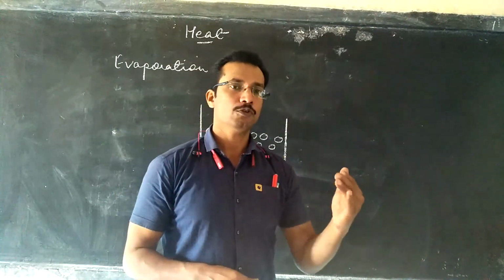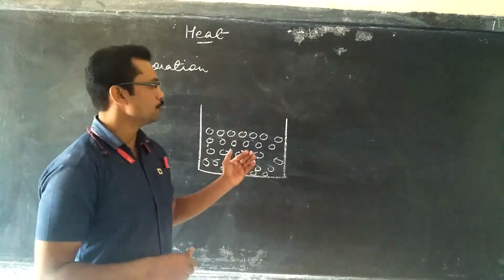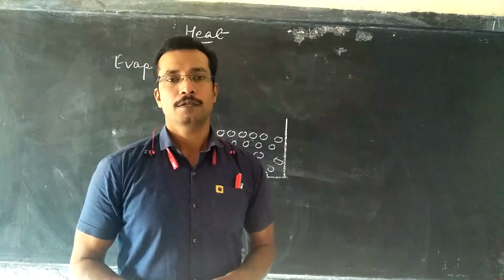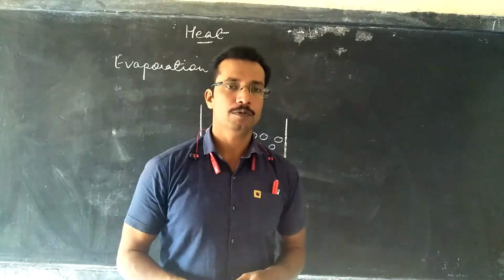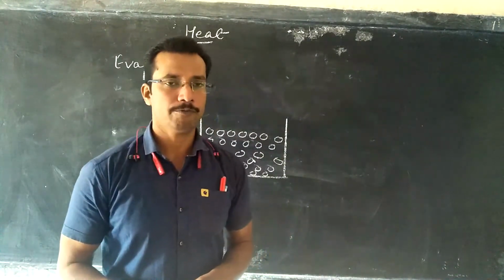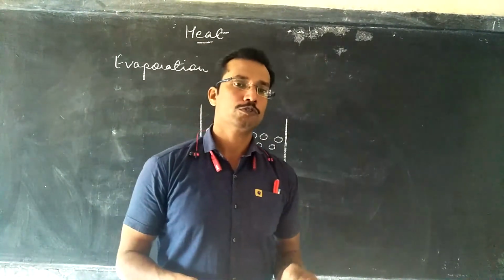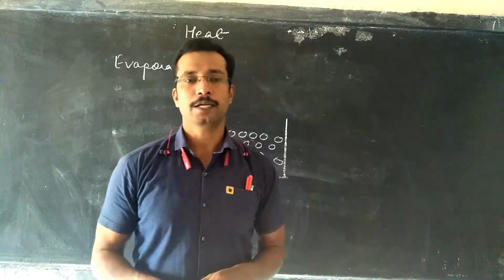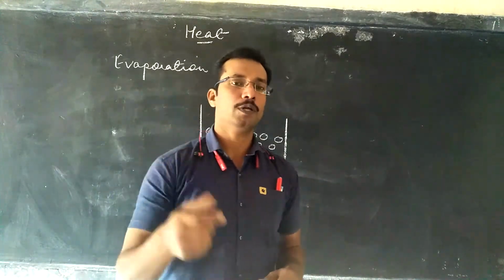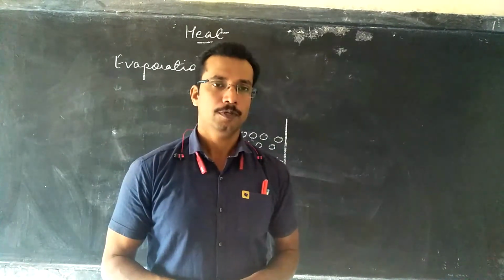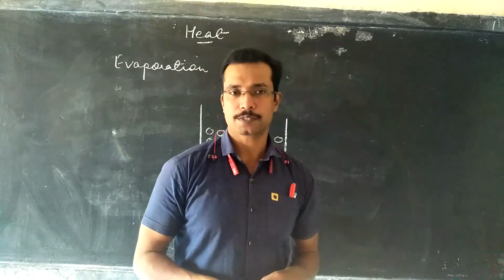So slowly all layers of molecules will start leaving the surface, until a time comes where no more liquid molecules are left in the container, which shows that the molecules slowly gain the kinetic energy and also overcome the force of attraction to leave the surface. This is how the evaporation takes place.